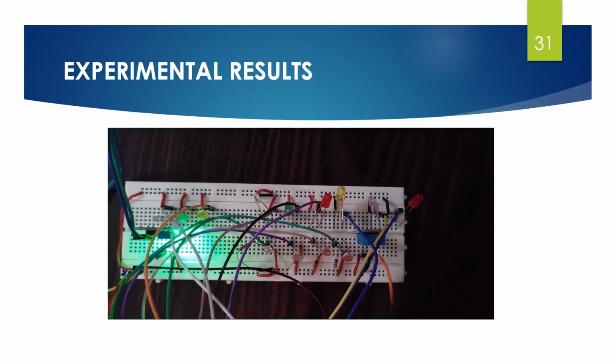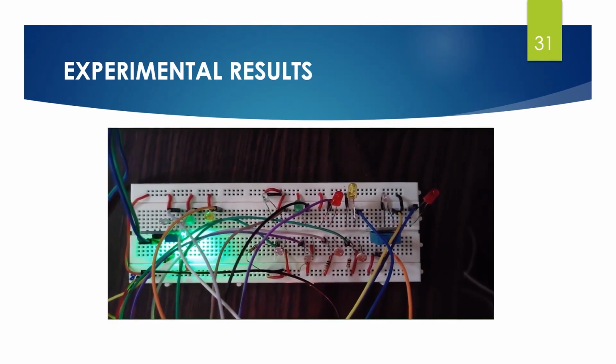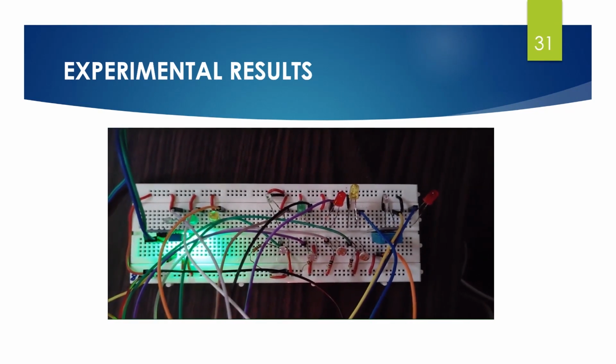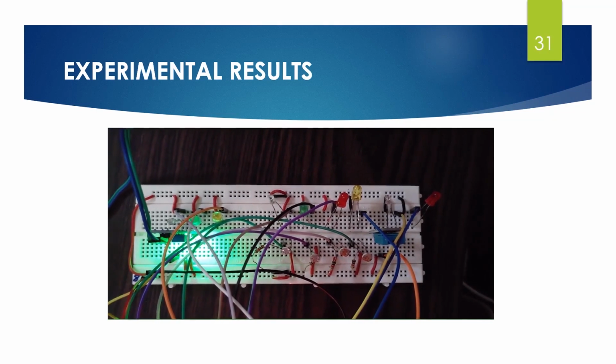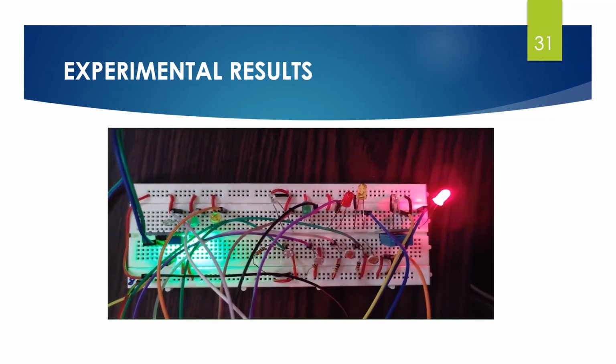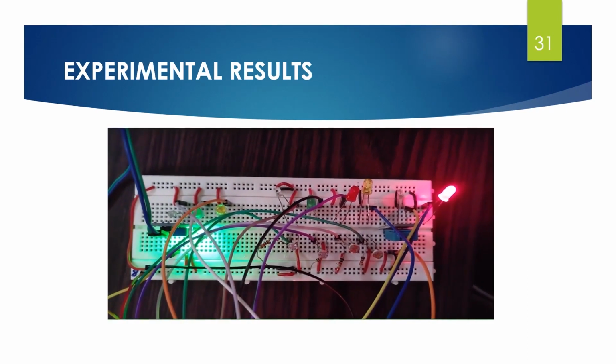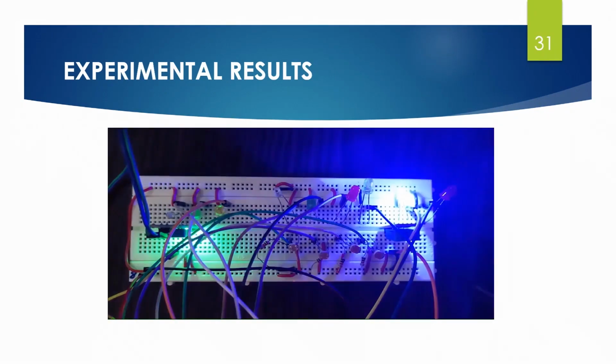Here, we can see the temperature is in between the threshold temperature that we have set. So, neither the heater nor the cooler is turned on. Suppose I set the temperature below the minimum threshold temperature. Then the heater gets turned on, which is indicated by the red LED. And if I set the temperature above the maximum threshold temperature, then the cooler gets turned on, indicated by this